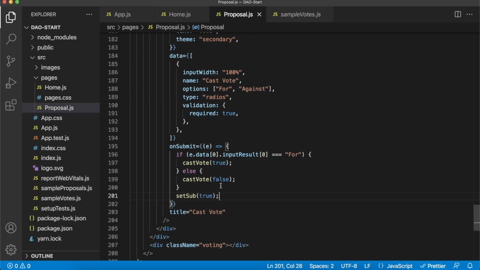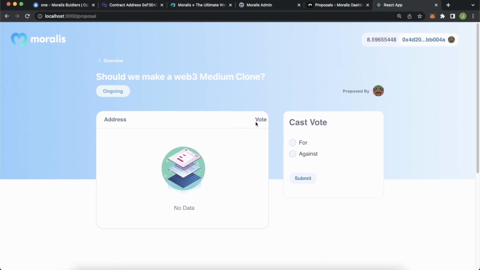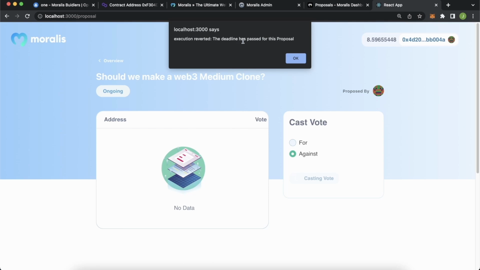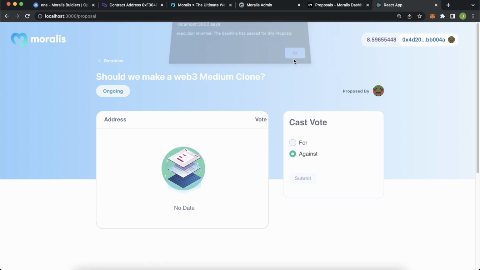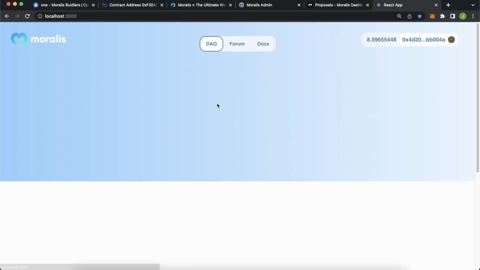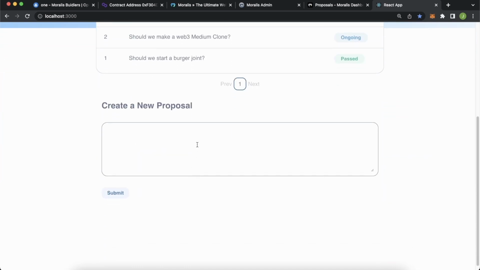Save that, and now going to our page, I believe voting for this proposal will not be available anymore because we're past the deadline, but we can try it if we submit. Yeah, we get an error: deadline has passed for this proposal. Okay, so let's go back to our overview page over here and create a new proposal.